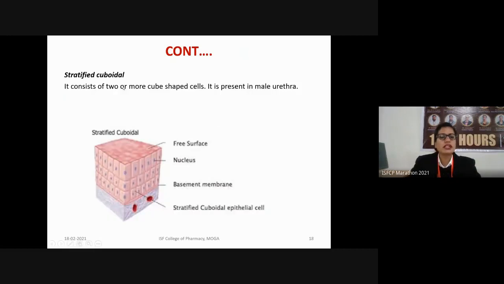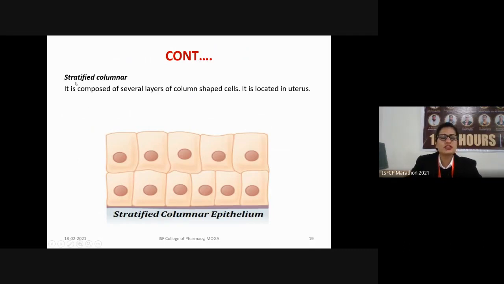Next are the stratified cuboidal epithelium, in which there are two or more cube-shaped cells. They are present mainly in the male urethra. So they have a basement membrane and they have a free surface, they have multiple layers of cube shaped cells. Next, we have the stratified columnar epithelium. These are present in the uterus of the female. So, it consists of various layers of cells which have a column shape.